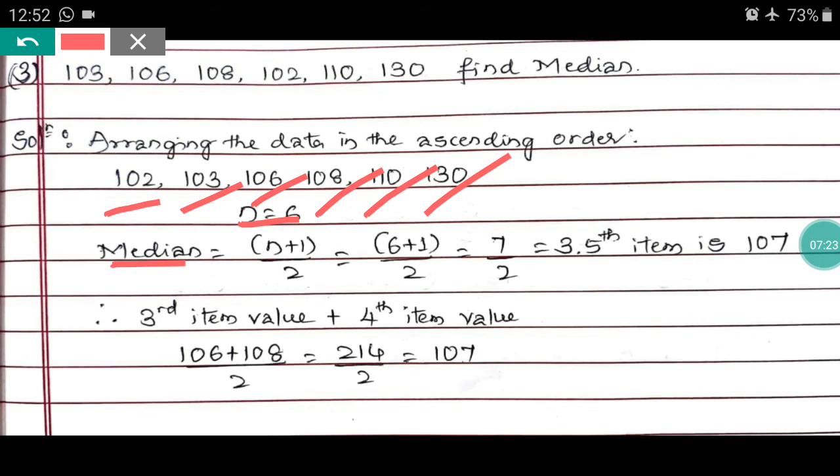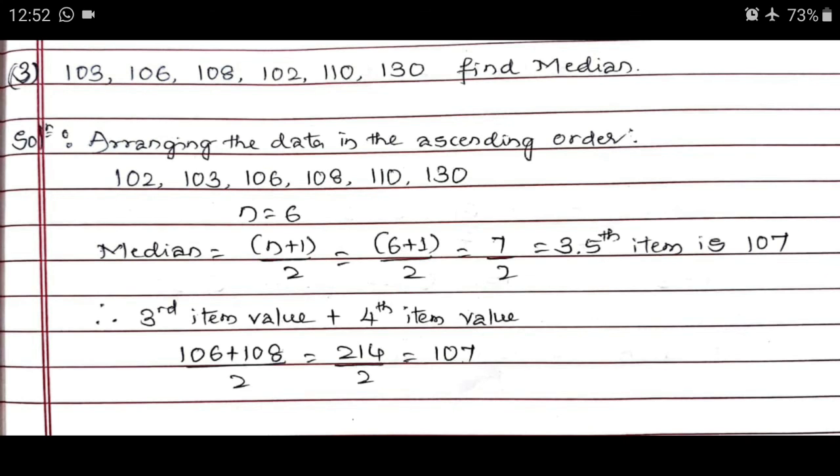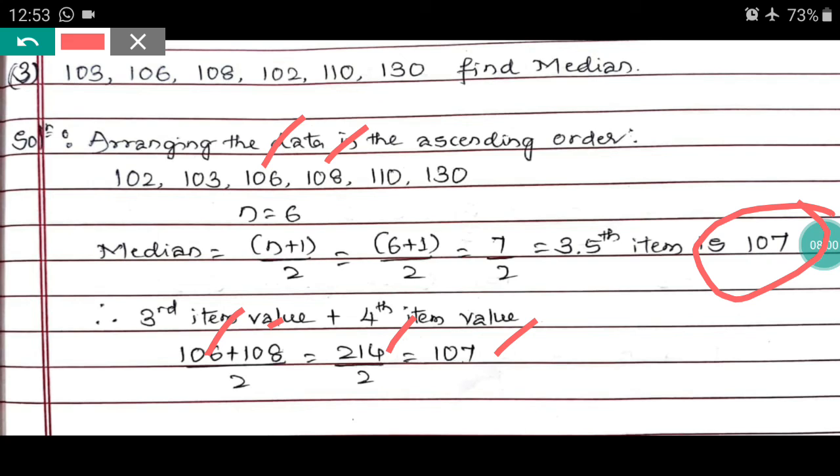Median equals n plus 1 divided by 2, equals 6 plus 1 divided by 2, 7 divided by 2, which is the 3.5th item. Here you should take the third item as well as the fourth item. Counting 1, 2, 3, the third item is 106. The fourth item is 108. Adding, 214 divided by 2 is 107. The median value is 107 when 0.5 comes.